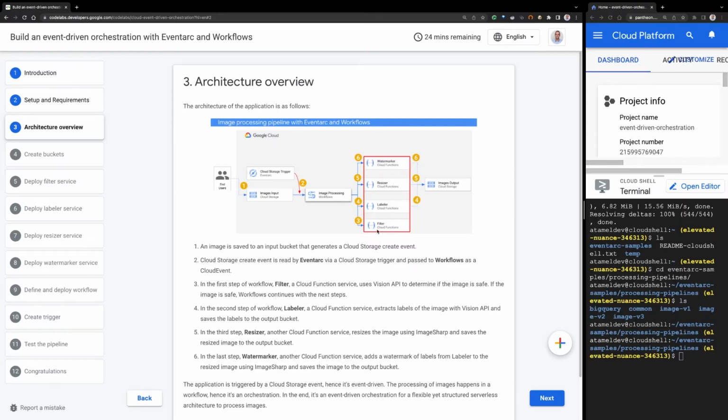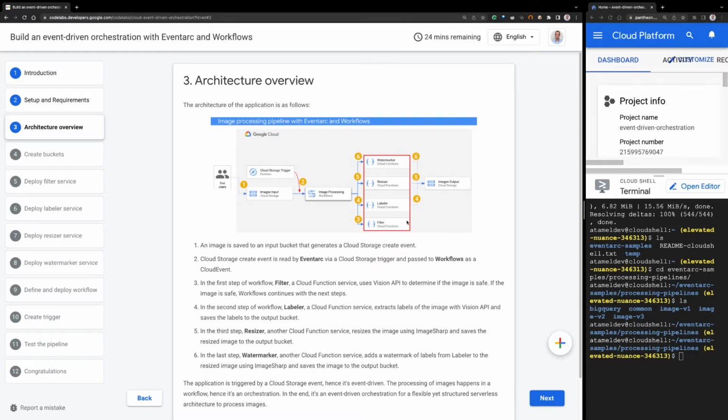So it will call a filter function first, then it will call the labeler function, and the labeler function will label the image and save it to the output bucket. Then it will call the resizer to resize the image and save it to the output bucket. And then it will also call the watermarker to watermark the image and save it to the output bucket, right?